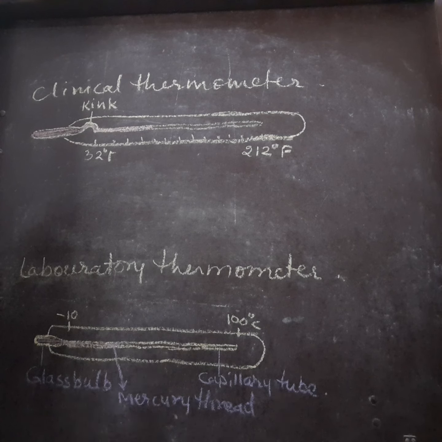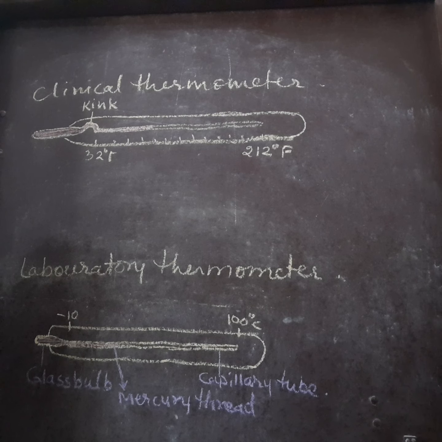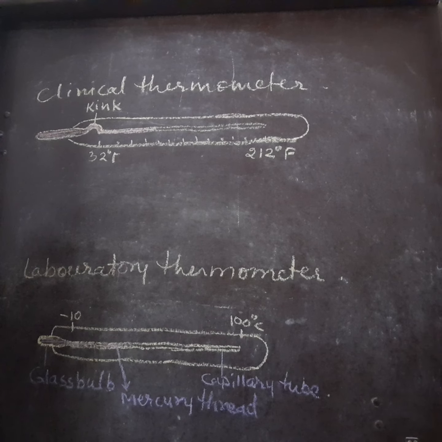Now we come to how to use the clinical thermometer. Before using it, wash it with antiseptic solution, then hold the thermometer firmly and give it a few jerks so that the level of mercury falls down to 35 degrees Celsius.